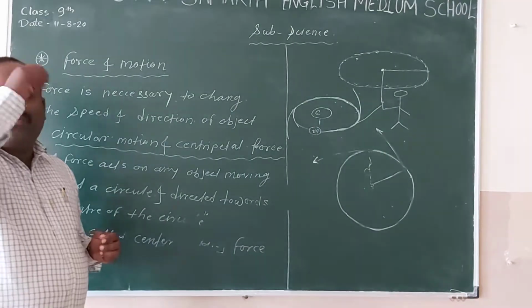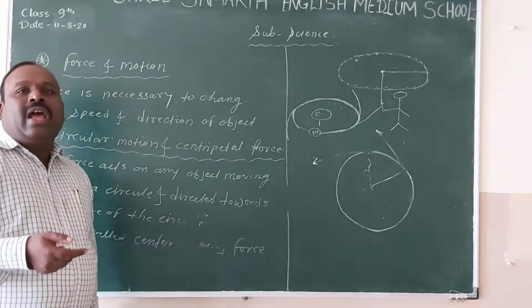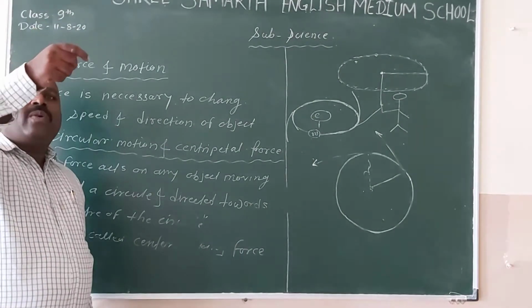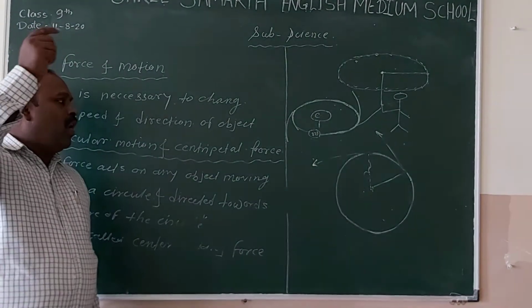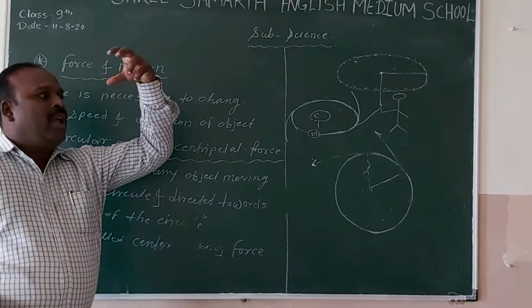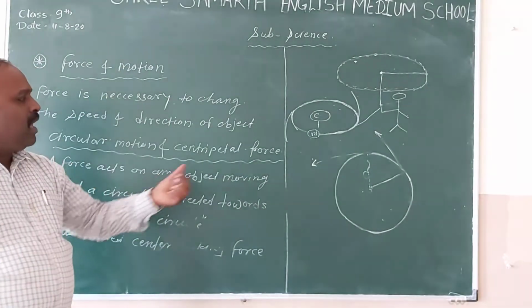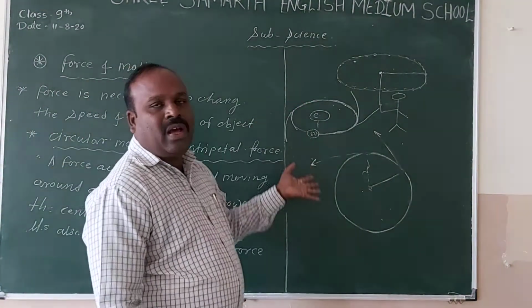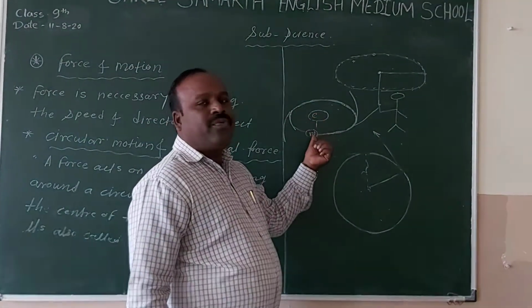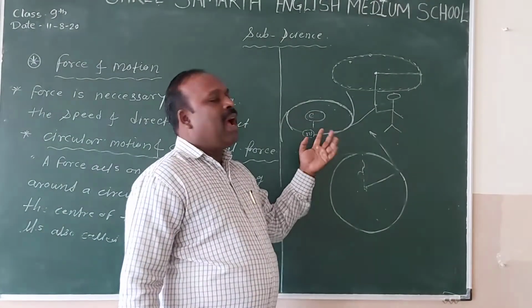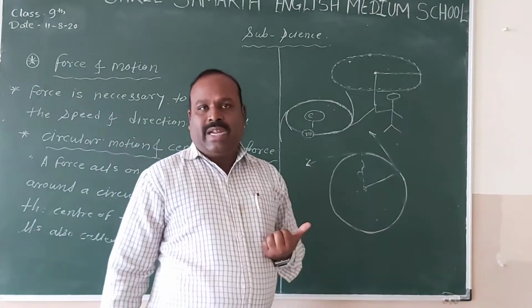Circular motion means when we are rotating an object, we are actually applying a force on the object, pulling it toward the center, meaning the direction of that force is toward the center. That is centripetal force. The same thing happens in the case of moon and Earth. Earth applies a force on the moon, and that is why the moon moves in a fixed orbit, and this is also one type of centripetal force.